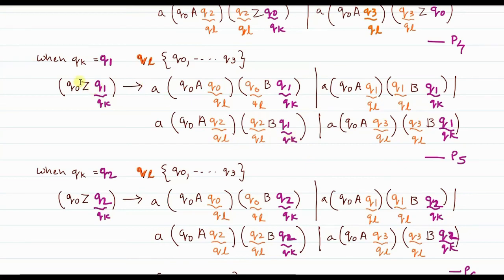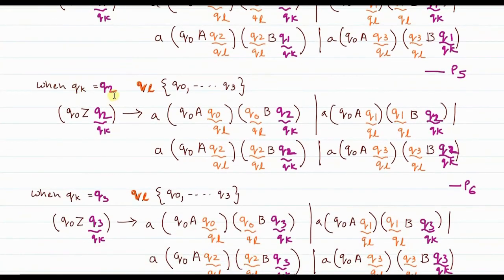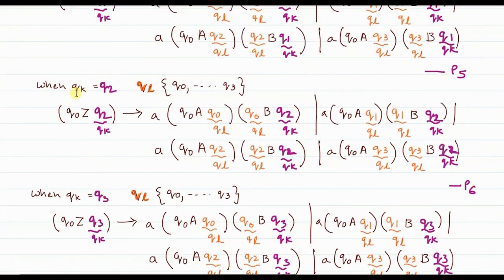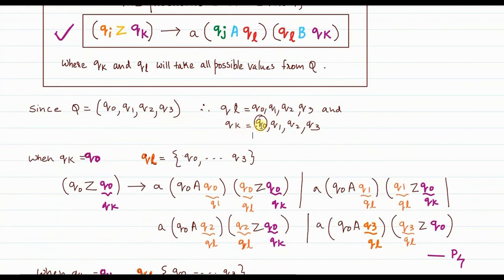Fine. Then Qk is incremented by 1. So now Qk is Q2. But Ql again takes 4 values. In this production also, wherever Qk is there, Qk will be substituted with Q2, at 4 places. But Ql, in the first term will be Q0, in the second term Q1, in the third term Q2, and in the fourth term Q3. Then Qk is incremented again by 1. By now it has taken the value Q0, then Q1, then Q2, and now Qk finally takes the value Q3.